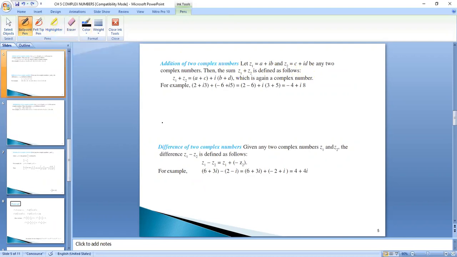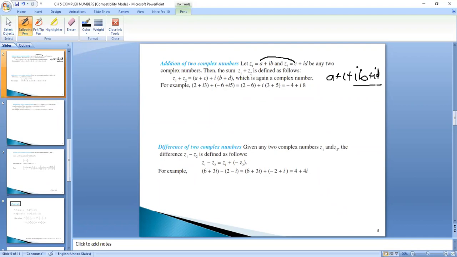Add real part to real part and imaginary part to imaginary part. So z1 plus z2 will be a plus c, that means you are adding real to real, a plus c, plus iota b plus iota d.